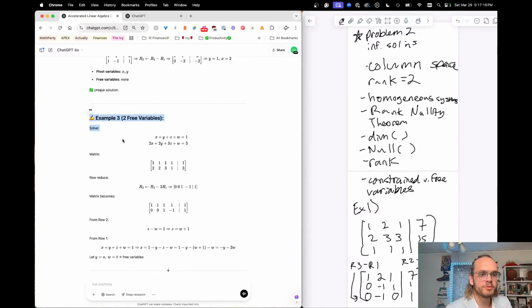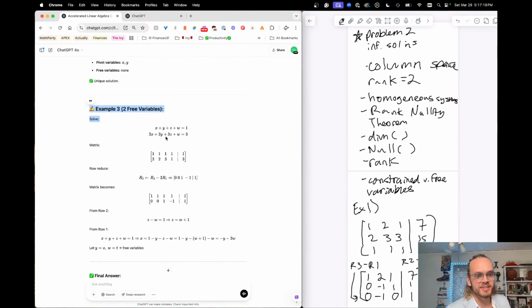Another one, we have 2 free variables. This is going to be crazy here. So now we have 4 variables here. We have x, y, z, and w. And we write the system. We convert to row echelon. It looks like you do R2 minus 2R1.